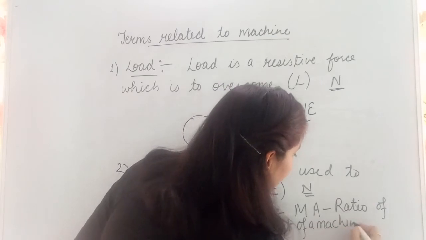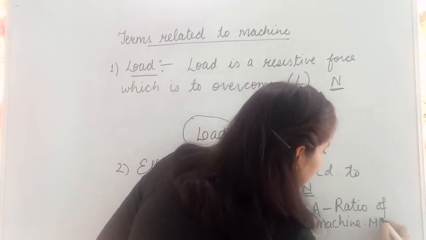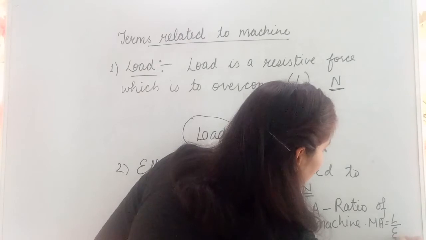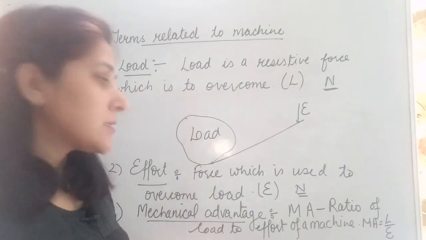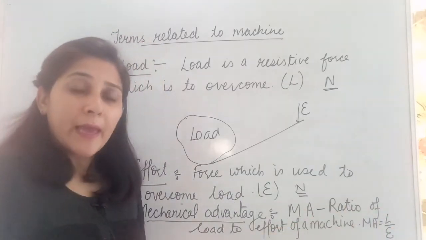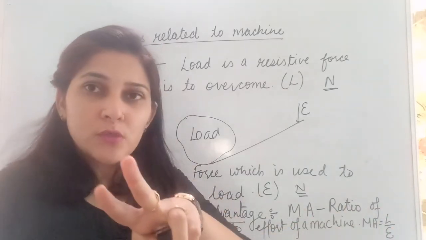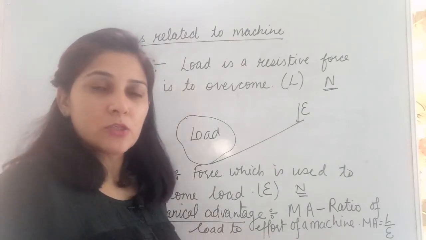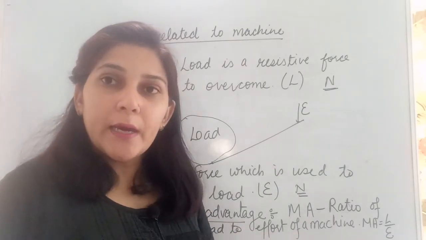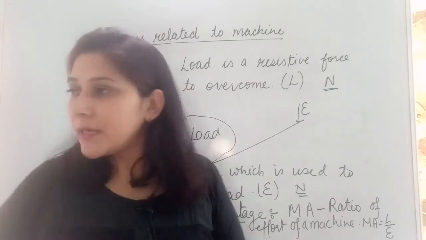Okay, so how can we write it? We can write mechanical advantage is equal to load upon effort. This is the formula for mechanical advantage. As it is the ratio of two forces, no SI unit is there for mechanical advantage. So mechanical advantage is purely a number. It does not have any unit.